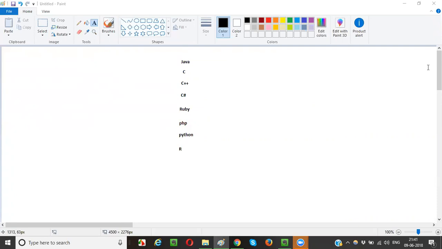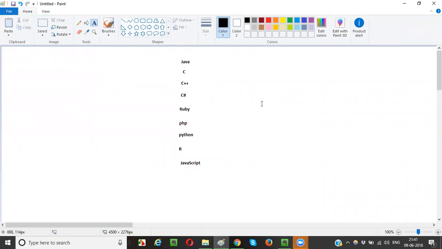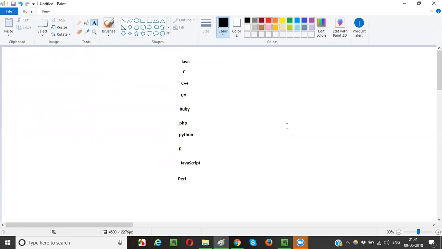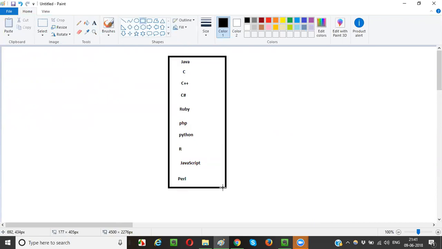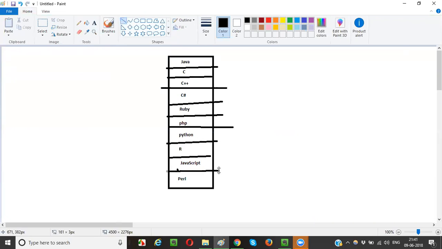JavaScript, yeah, to some extent JavaScript is also a programming kind of thing. And the other one is Perl. I was looking for Perl. These are the major ones. Generally, these are the major things in the market: Java, C, C++, C sharp, Ruby, PHP, Python, R, JavaScript, and Perl.